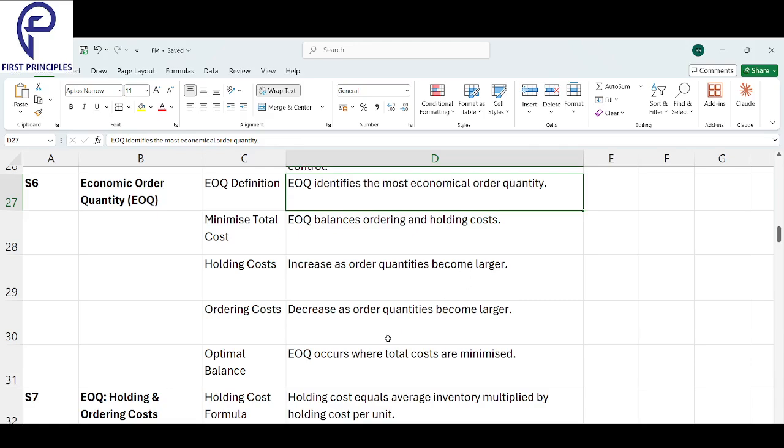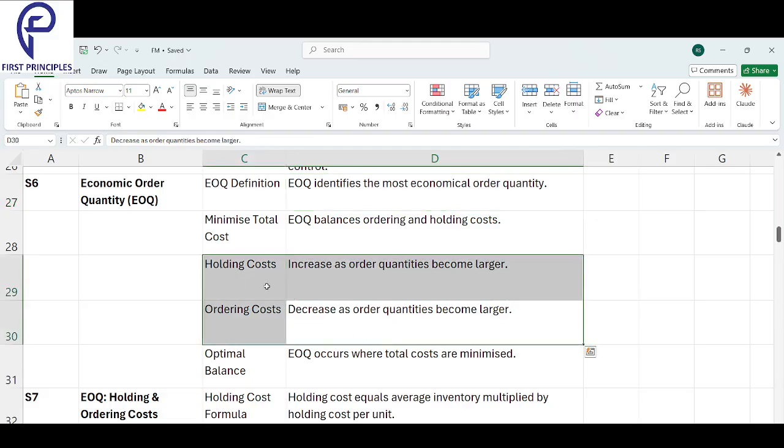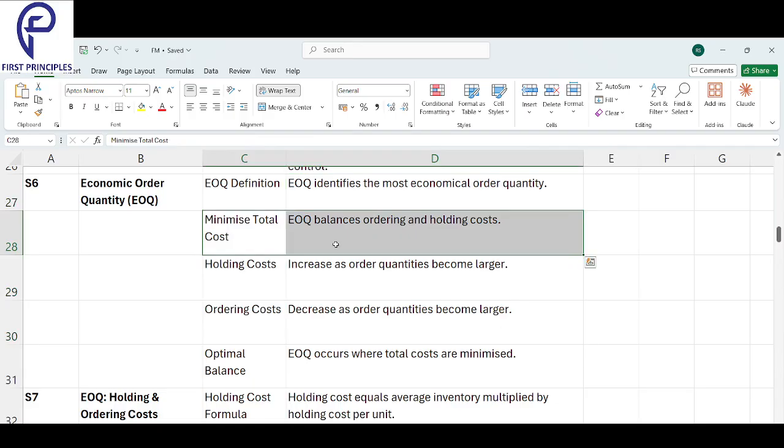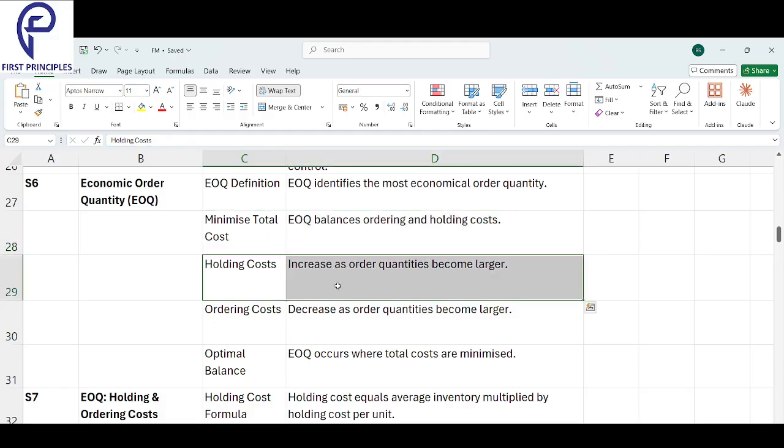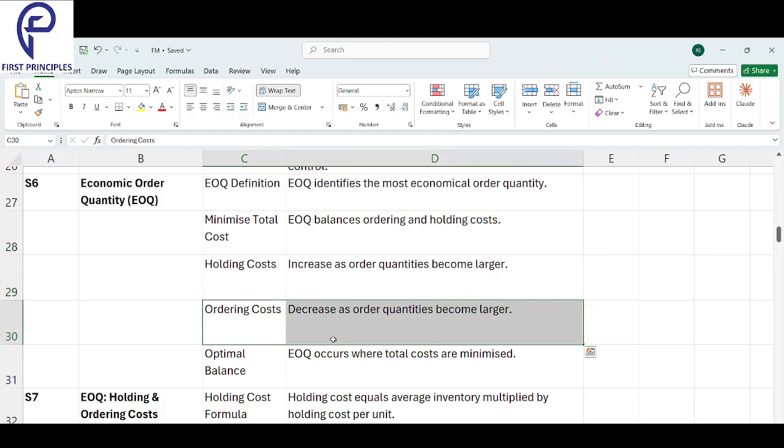Your holding cost and ordering cost are minimal. Then minimum total cost. EOQ balances your ordering cost and holding cost. What is holding cost? It's basically the storage cost. What is ordering cost? Every time you order, you have to pay some cost for ordering also. That is called ordering cost.